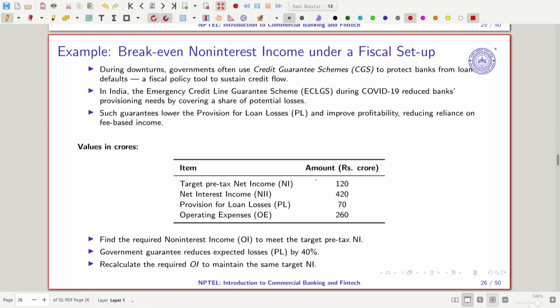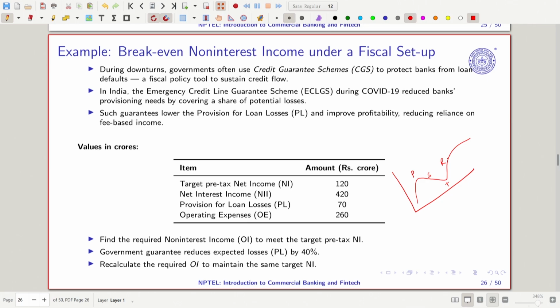Now let's have one more scenario, which is linked with break-even non-interest income under a fiscal setup. Suppose during COVID-19 we had unconventional monetary policy. I think I have highlighted this already. This is what the business cycle looks like. Here we have the peak, here we have the trough, here we have the slowdown, and here we have the recovery.